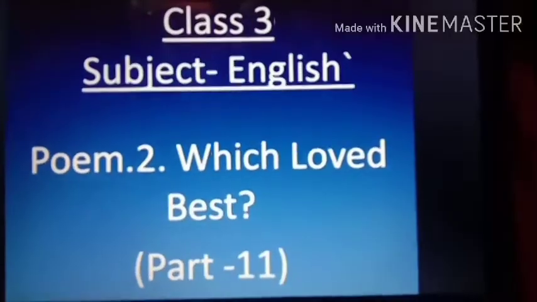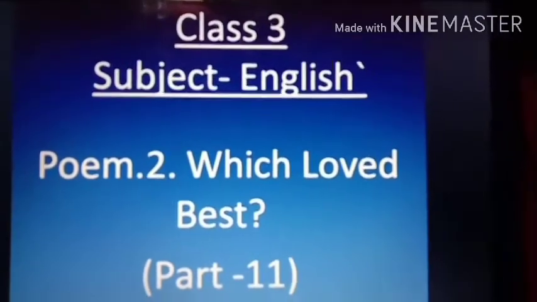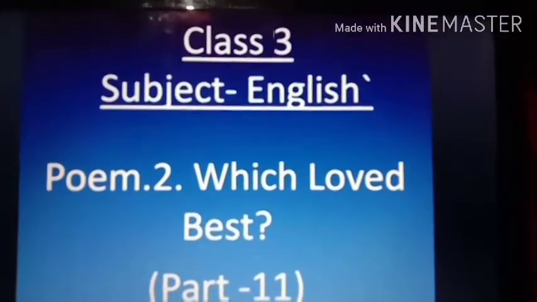Okay, so now we have completed the poem. We have completed the I understand section, that is all the exercises, blanks and question answers we have already discussed. Then we have completed the grammar part also, and now we will be doing the exercises of the course book. So first of all we will be doing the think and reflect section. Students, as you know, we are doing the 11th part of the second poem. That means this is the 11th video.